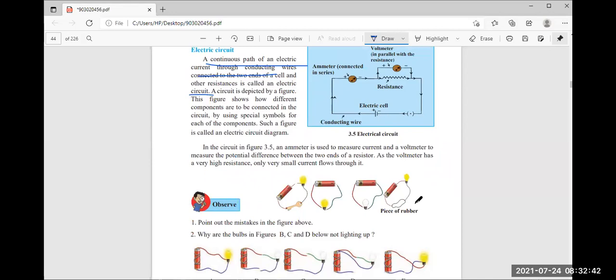Now here, one experiment is given to you. You can do it at home, if it's possible. What you have to do is observe it and from that point out the mistakes in the figure above. What is the mistake in the first, second, third, and fourth figure?